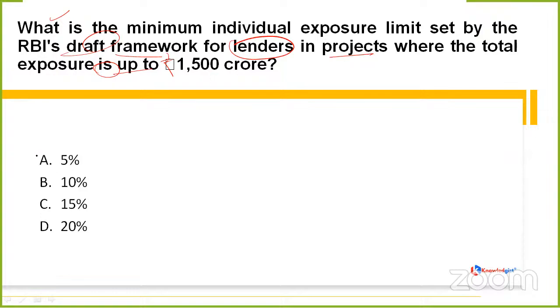Whether it should be the minimum individual exposure limit we are talking about, whether it should be 5%, 10%, 15%, or option D, that is 20%. What should it be? It is asking the minimum individual exposure limit, and that is definitely set by RBI's draft framework for lenders.